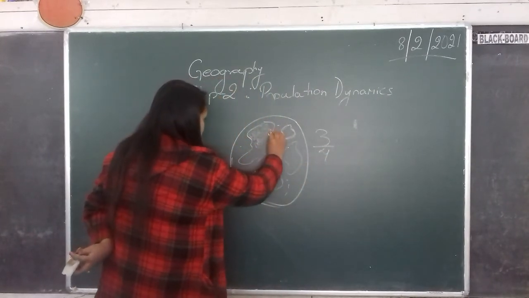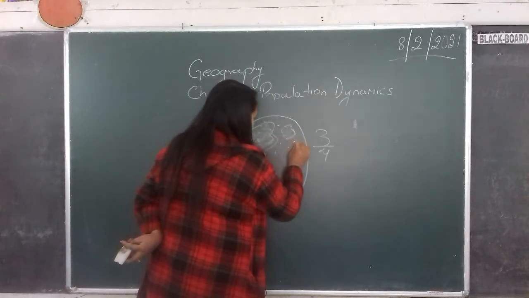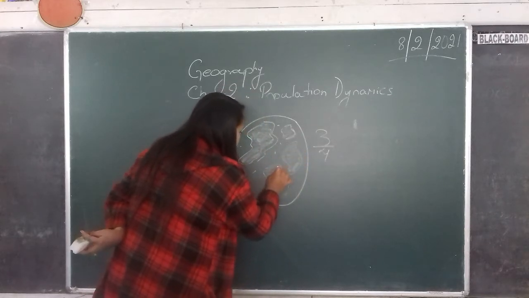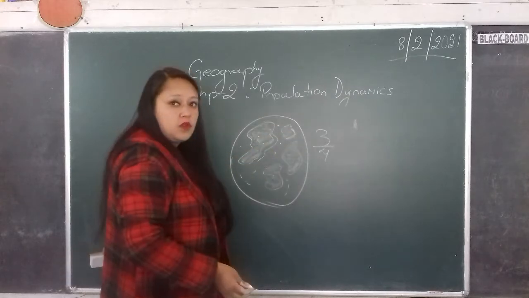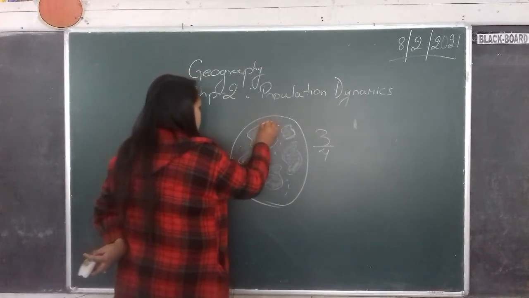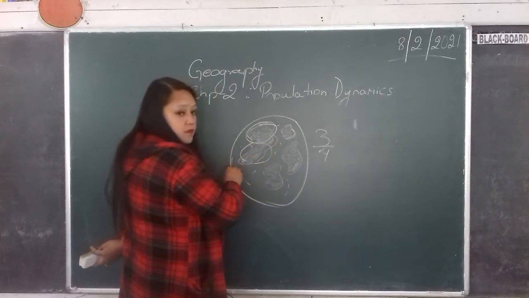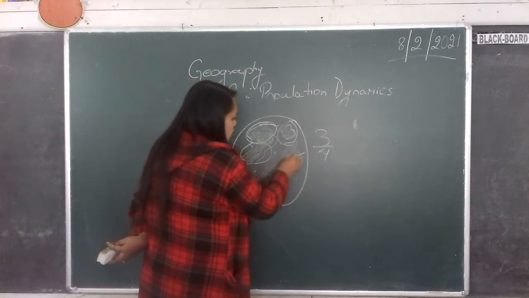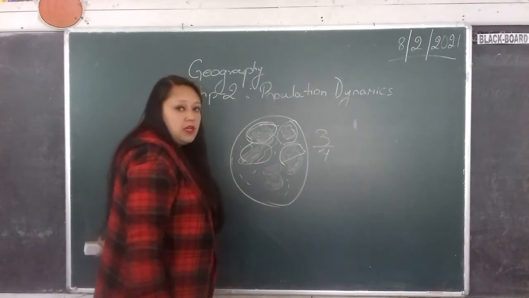Just because this area is covered with land, it does not mean that people live in each and every area. Some people may be living in this area, this part may be empty, this part may be fully crowded, half part of this area may be crowded and half part may be empty.